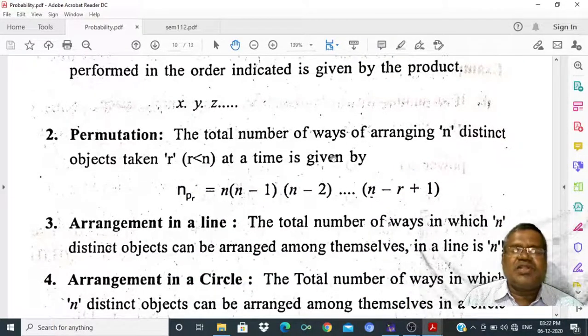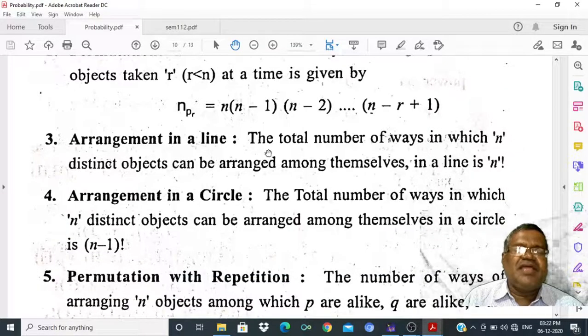Permutation: the total number of ways of arranging n distinct objects taken r at a time is given by nPr. Arrangement in a line: the total number of ways in which n distinct objects can be arranged among themselves in a line is n factorial.